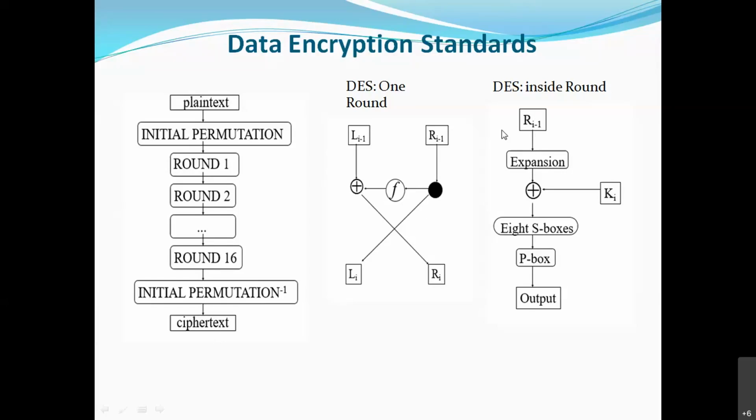Now, do you know this? What is this operation known as? Yes, XOR. For XOR, we need the same number of bits, right? XOR operation can be performed on the same size.